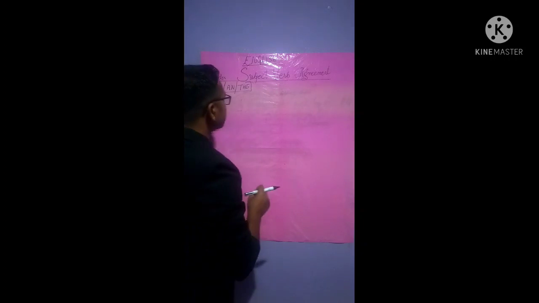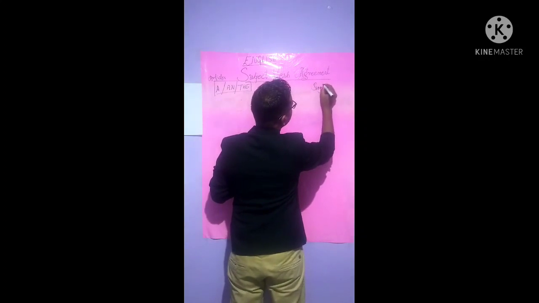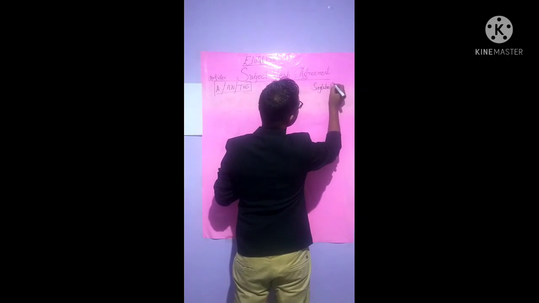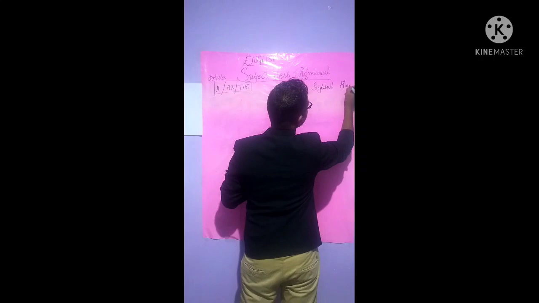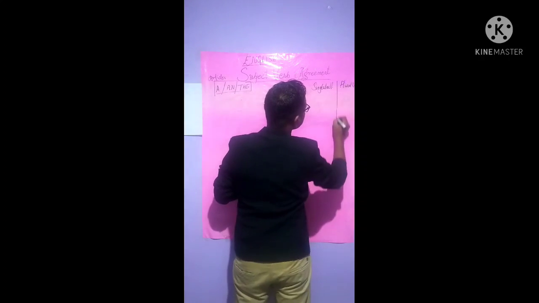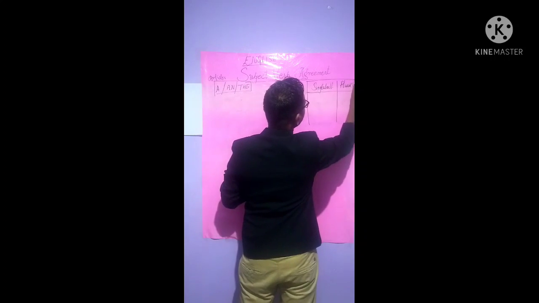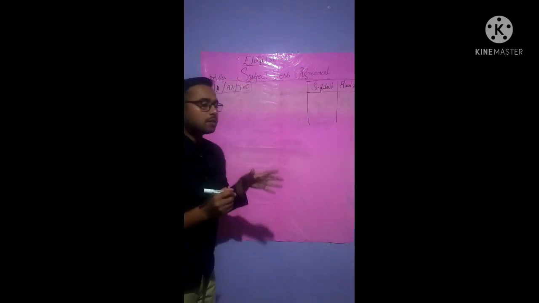Now we will learn about singular verb. I'll write it here: singular verb, V indicates verb, and plural verb. I will explain in a very short manner, all right?